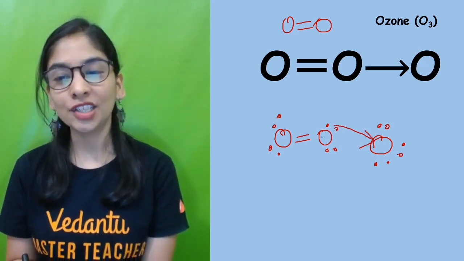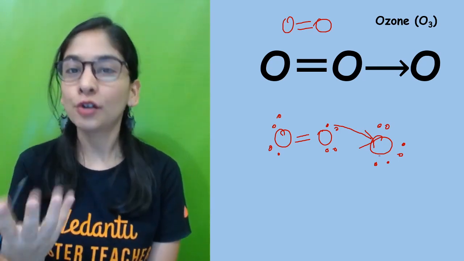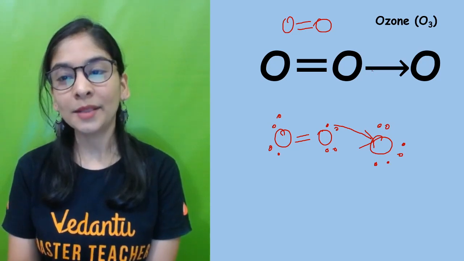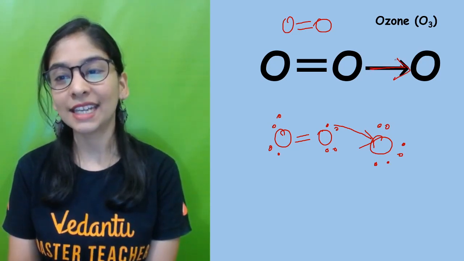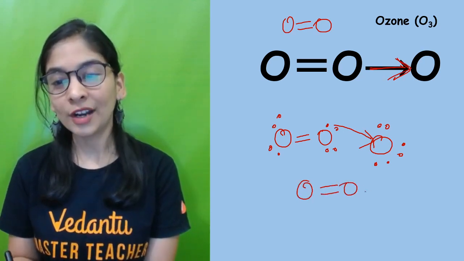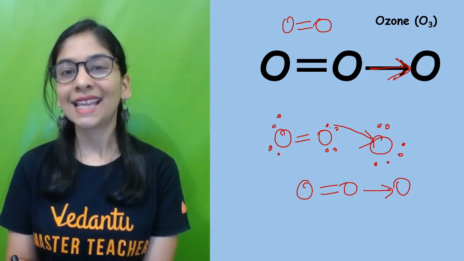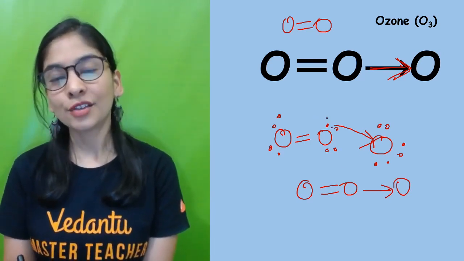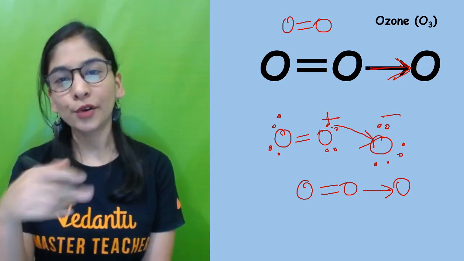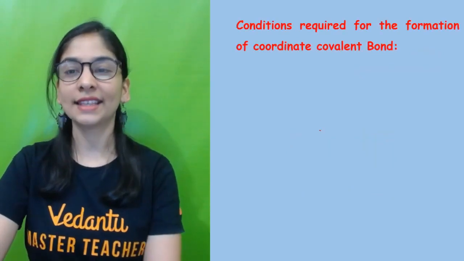So what are the conditions? One should be rich in electron pair and one should be deficient of at least an electron pair. So for the kind of bonding I told you, we will make this bond a dative bond by this arrow. Oxygen, double bond oxygen, this bond is transferred, so I'll make this dative bond. Though you can show charge also, this is giving, this is accepting. So this will show slight positive charge, this slight negative. Anyway, overall there will be no charge. Okay. So yeah, positive, negative can cancel each other.